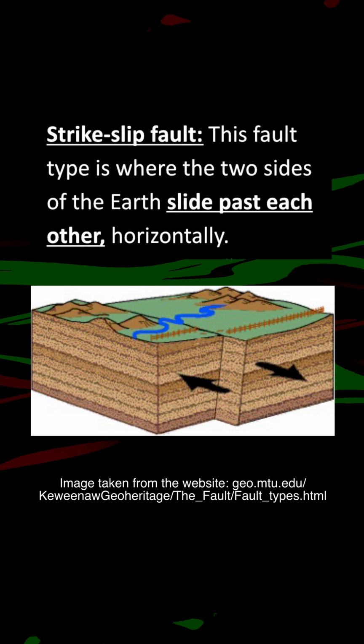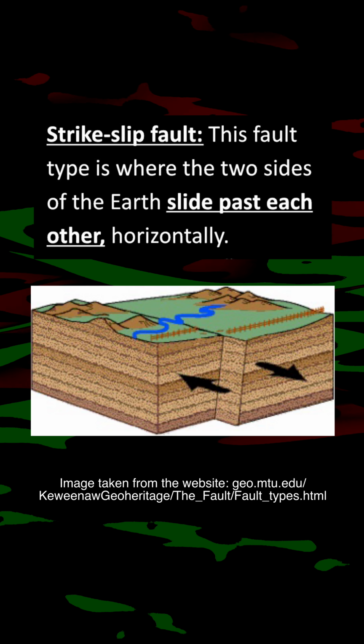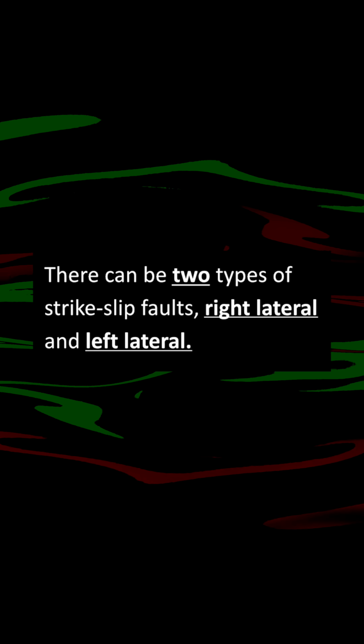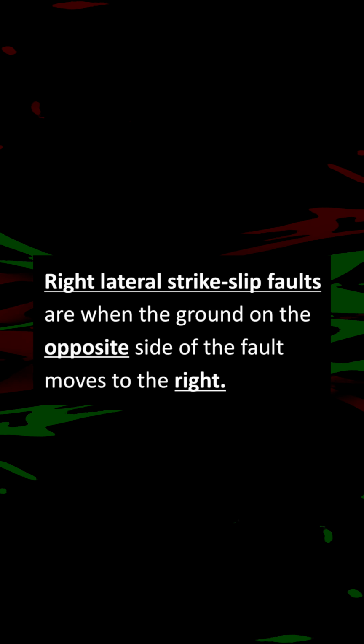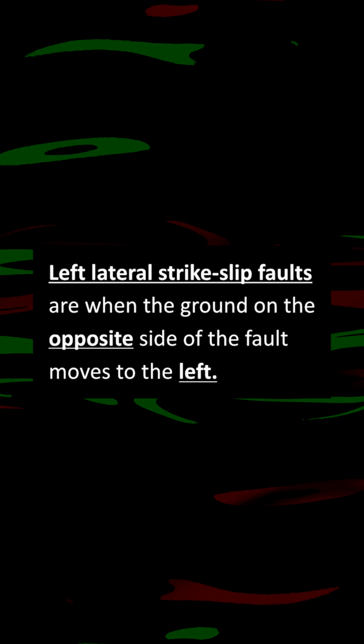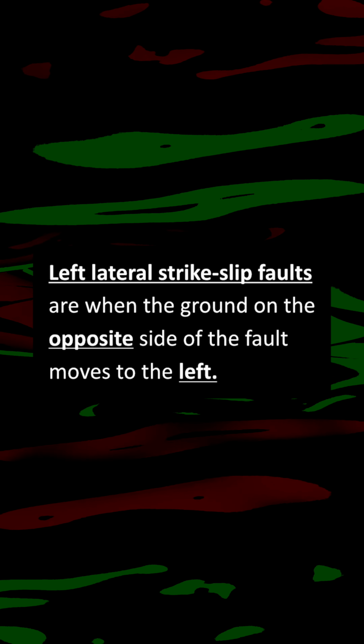The next type of faults that we'll be looking at are strike-slip faults. This fault type is where the two sides of the earth slide past each other horizontally. There can be two types of strike-slip faults, right lateral and left lateral. Right lateral strike-slip faults are when the ground on the opposite side of the fault moves to the right. Left lateral strike-slip faults are when the ground on the opposite side of the fault moves to the left.